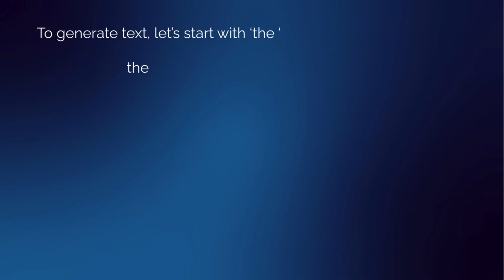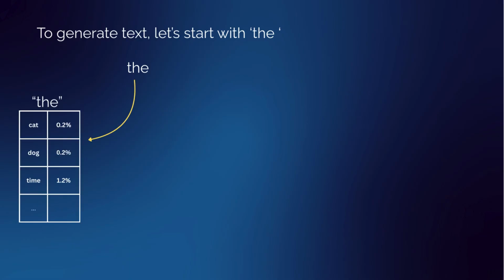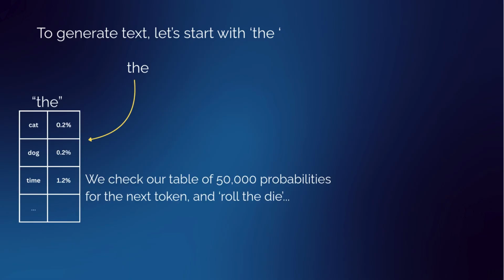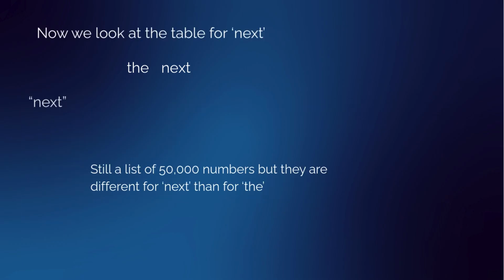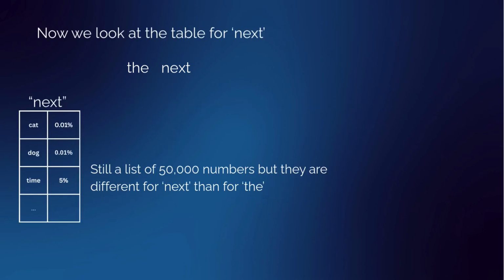So we start generating. We start with the word the, and we look at our table, we roll the dice, and this time the die lands on next. So that's our next word. So now we take the table for next, which has a different set of probabilities from the table for the. We roll the die again, and this time we predict a full stop or a period. So we put that down as part of our text.